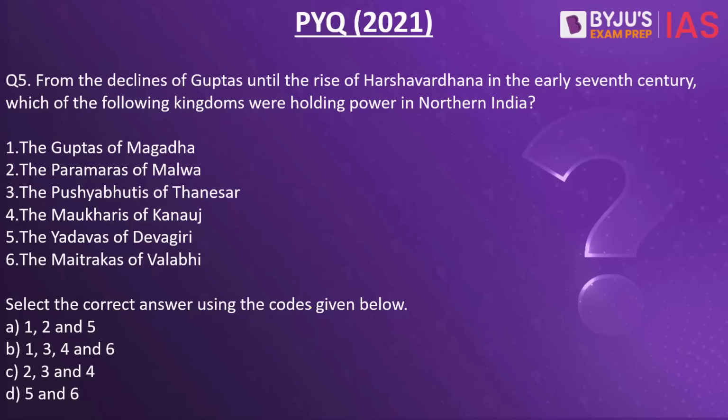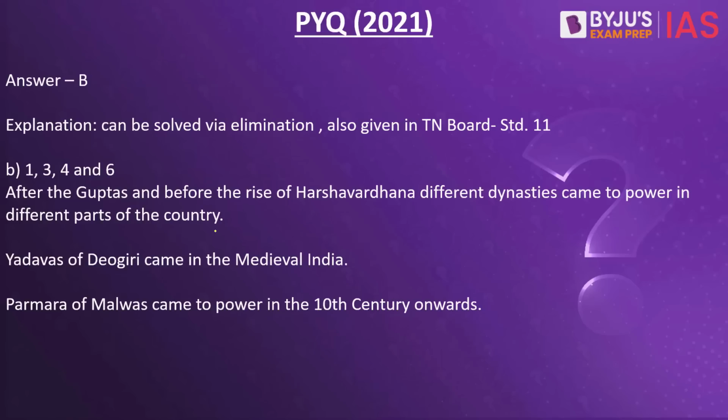You would be able to eliminate the fact that Yadavas of Devagiri came to power much later on. Similarly, the Paramaras in Malwa also came to power much later on. That was much later after the Harshvardhan era. The correct answer has to be B. 1, 3, 4 and 6 are correct, while the Paramaras in Malwa and the Yadavas in Devagiri came to power much later on. For example, the Paramaras of Malwa only came to power from the 10th century onwards.